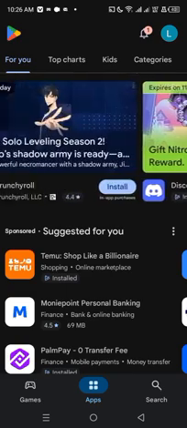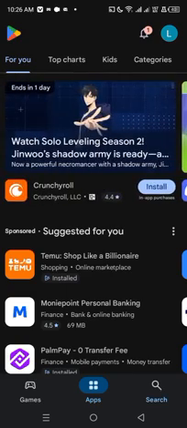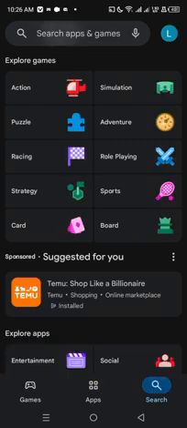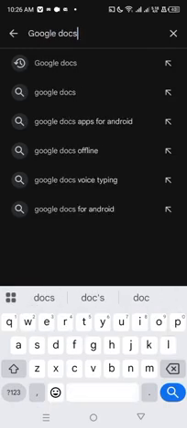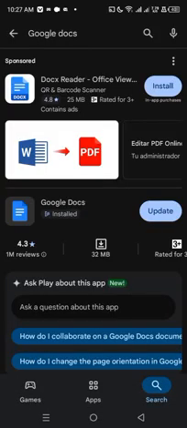Okay, so the video here we're going to be making, go to your search bar here and search for this app, Google Docs, this way. Now it's going to show you this. So you see it in this format. Now look at the one above. It says sponsor. That is not the one we are looking for. Look at the one that says Google Docs. When you look at it practically, you see a little difference. That one has Docs X beneath it. This one doesn't have anything. It's just plain, and is about 32 MB or so.